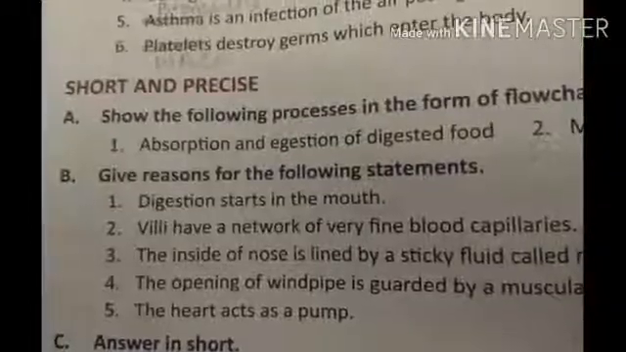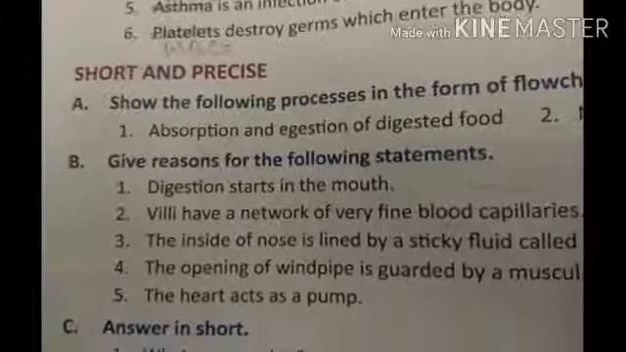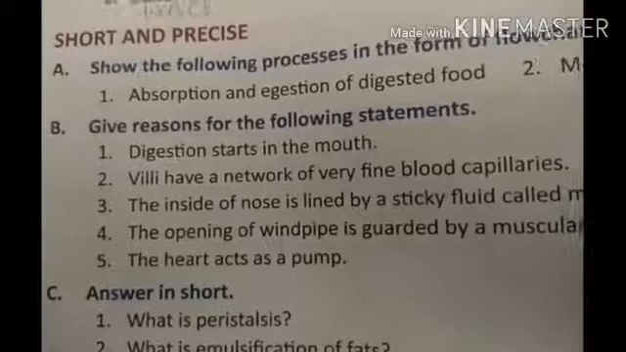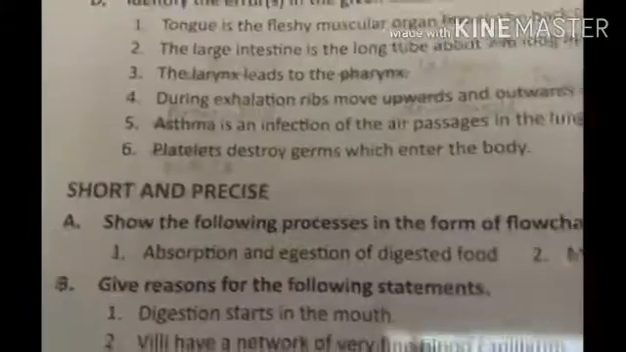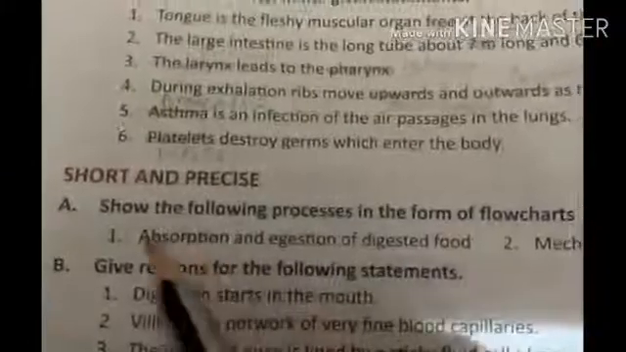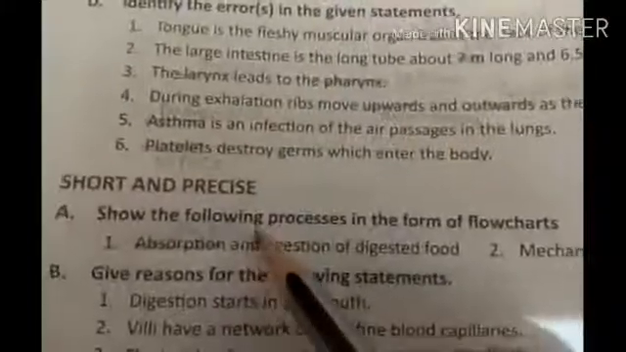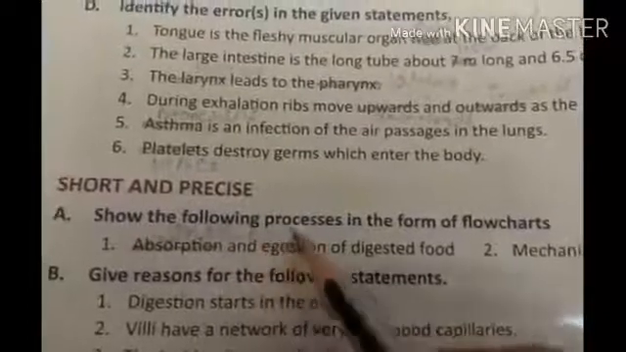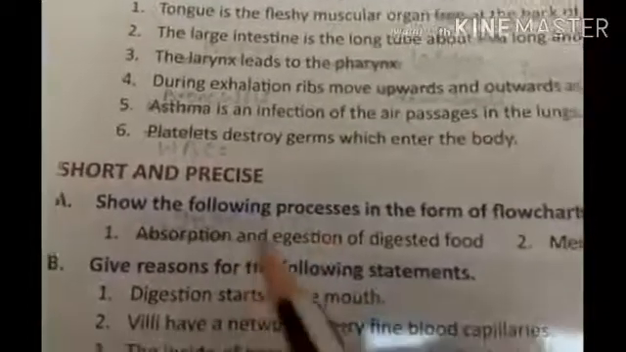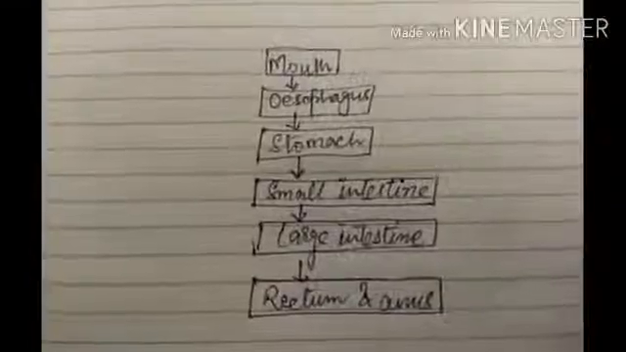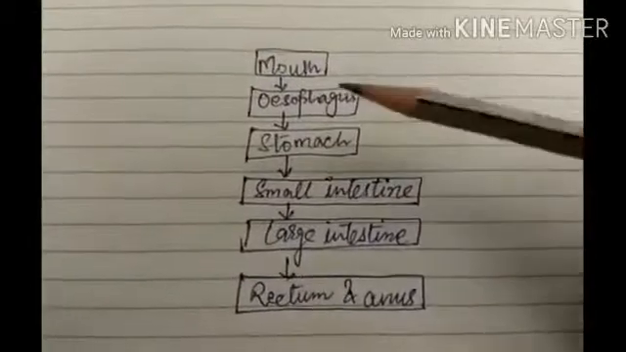Now let us see this next part, that is short and precise. And students, all these A, B, C you need to do in your homework copy. Now students, show the following process in the flow chart. Here you make a correction, instead of absorption you write here ingestion. Because we need to make a single diagram or flow chart, so there we can show these ingestion and egestion processes.